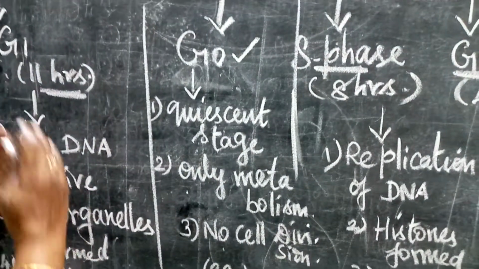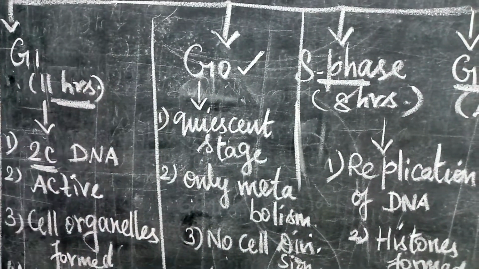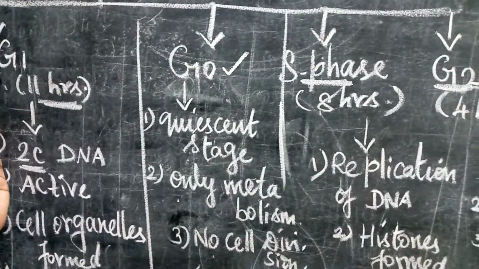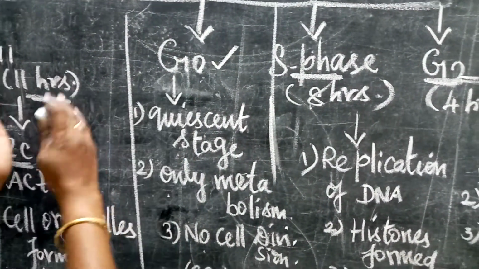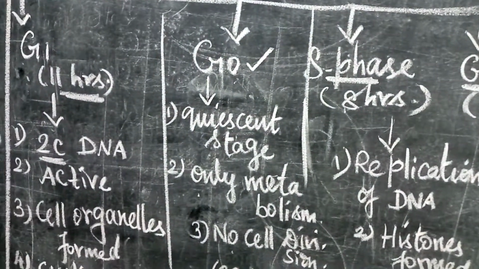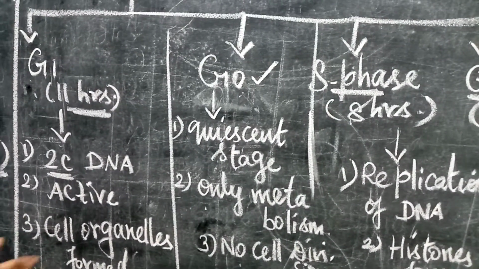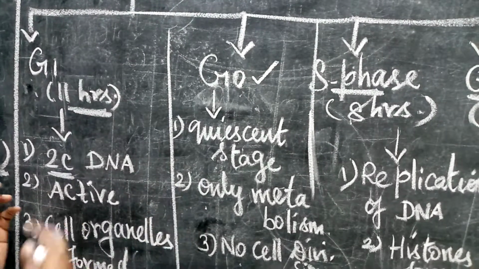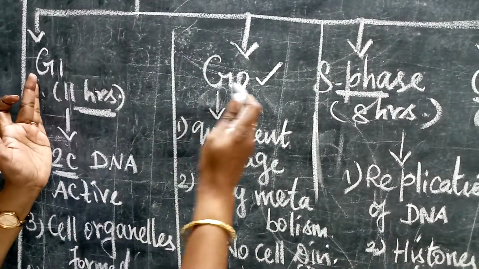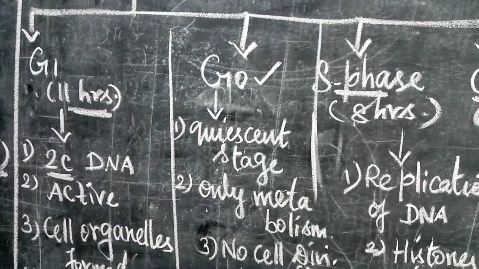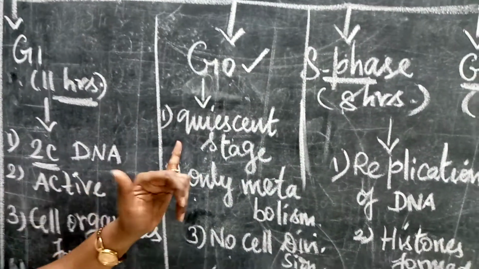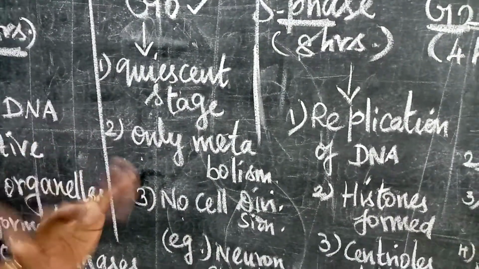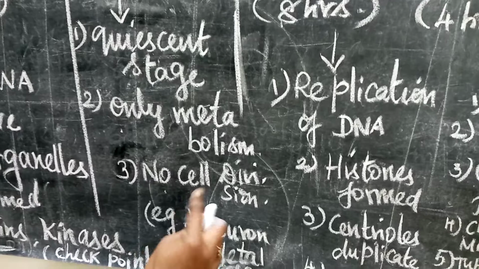And why does the G1 stage enter into G0? If it continuously enters S phase, cell division may happen continuously. But why do they enter G0? Suppose there is a lack of nutrients or a lack of proteins. A lot of factors can affect this. At that time, G1 enters into the resting phase called G0, the quiescent stage. At that time, only metabolism is going on there, but no cell division.